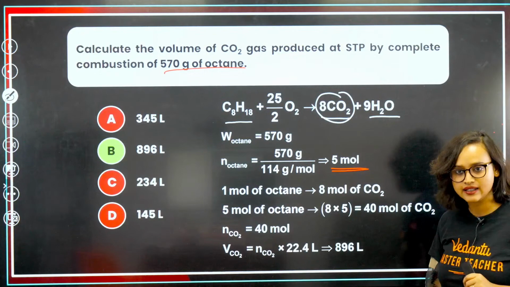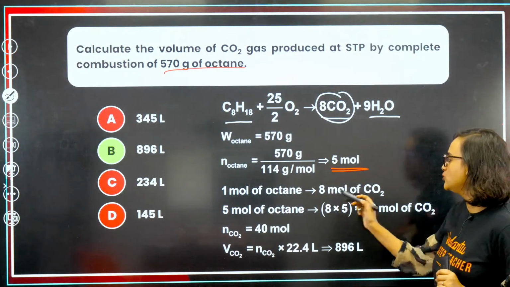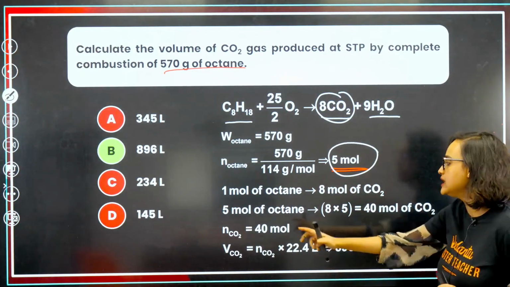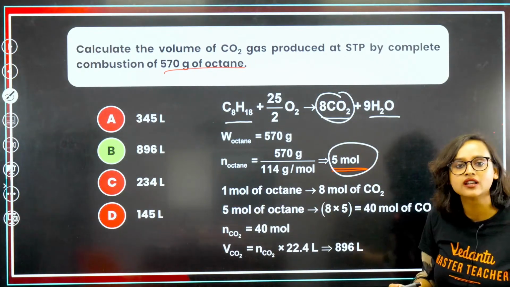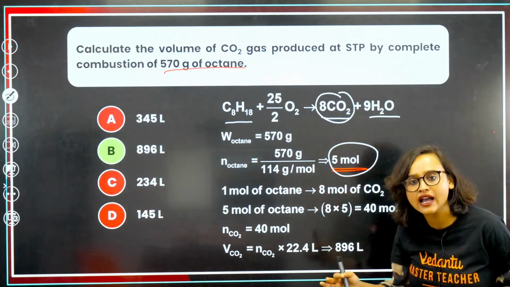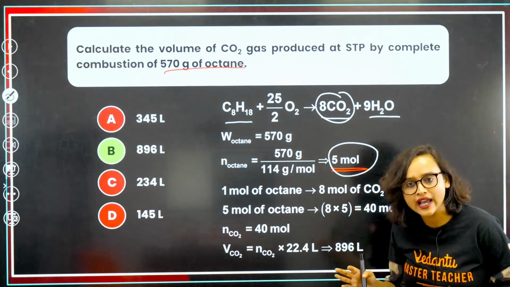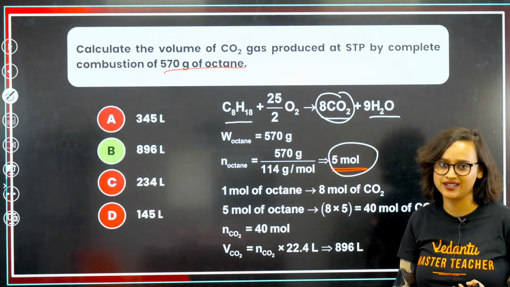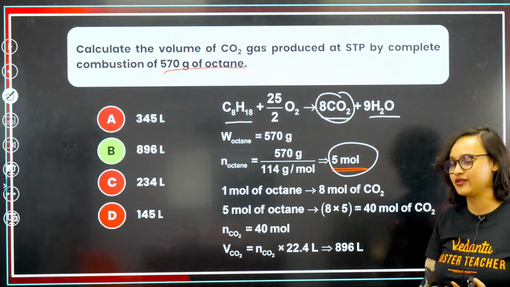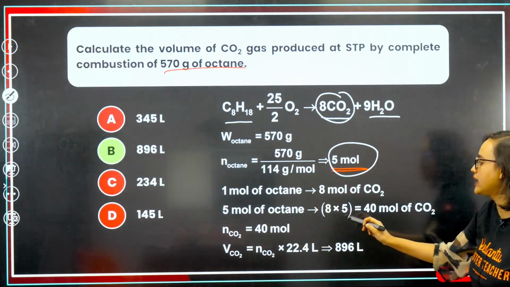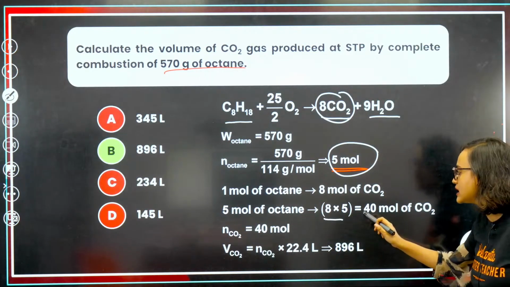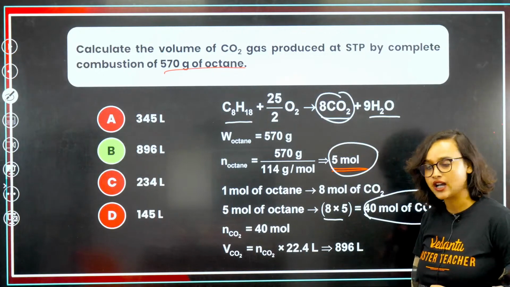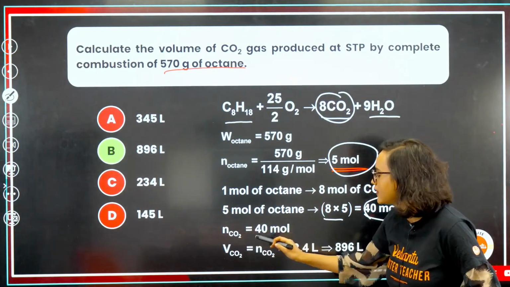Because here we found that this is 5 mole, that means 5 mole of octane will give us 8 into 5, which is basically 40 mole of carbon dioxide. You have to know the equation. So, n of CO2 is 40 mole.